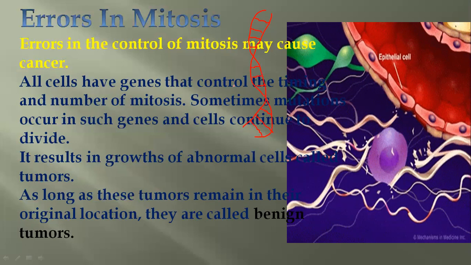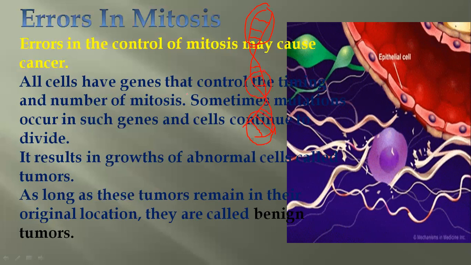So for example, the part of the DNA from here up to here, or from here up to here, or from up here up to here. These are parts of DNA which have the messages for any type of character in the body. For example, your hair color, your eye color, your height, your intelligence, everything, whichever characters you have, depends on the genes. So these parts of the DNA have messages for the next generation. That is called genes.